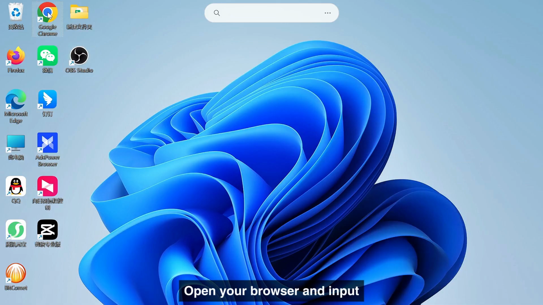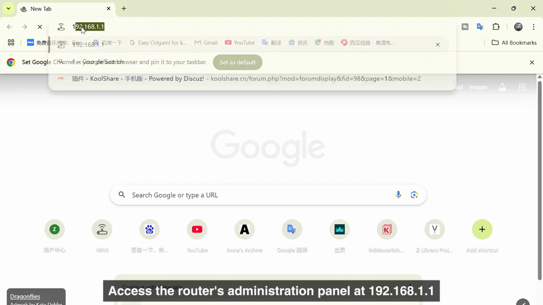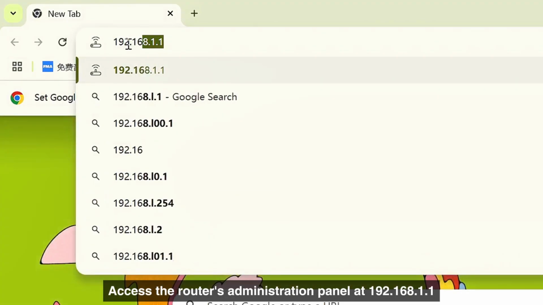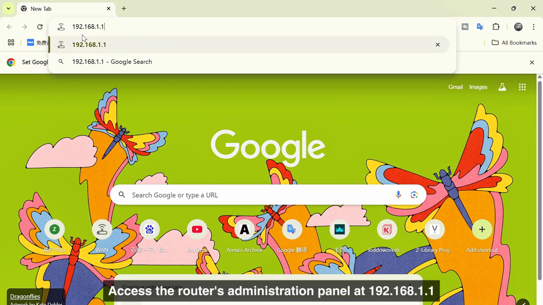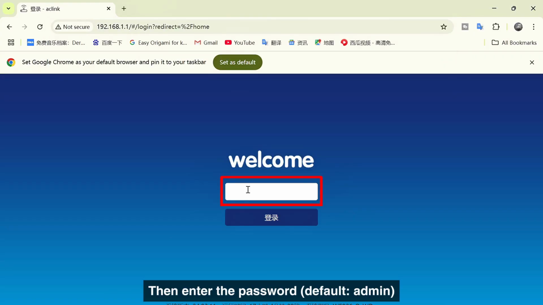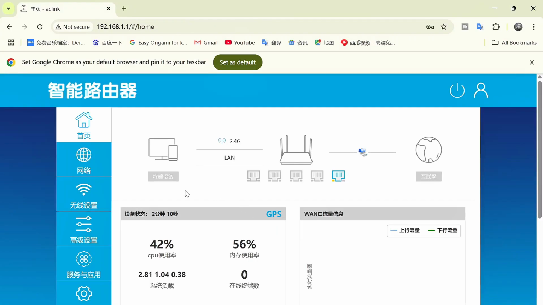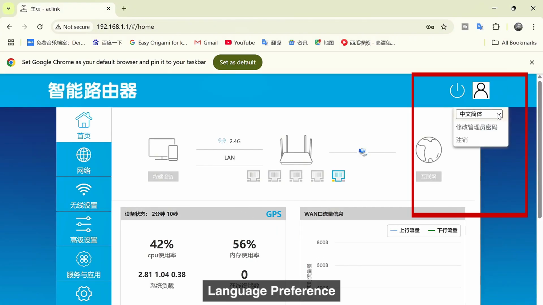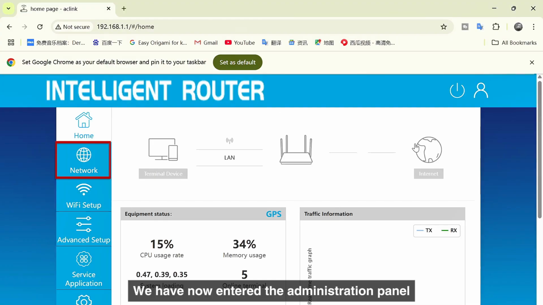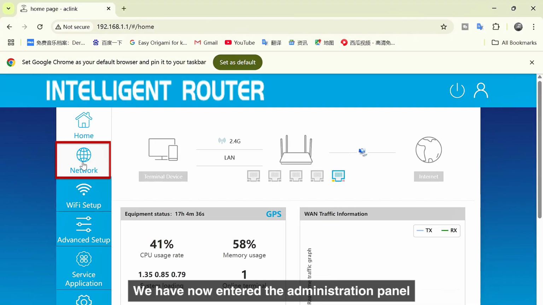Open your browser and input. Access the router's administration panel at 192.168.1.1. Then enter the password. Default: admin. Click to log in. Language preference. We have now entered the administration panel.